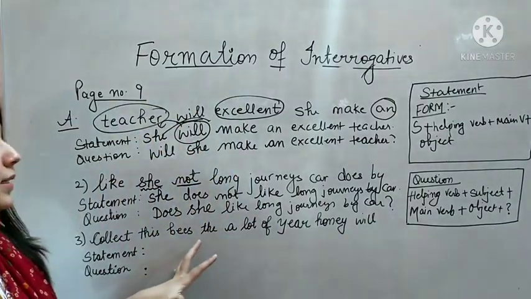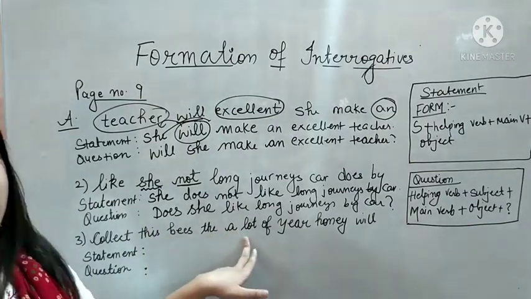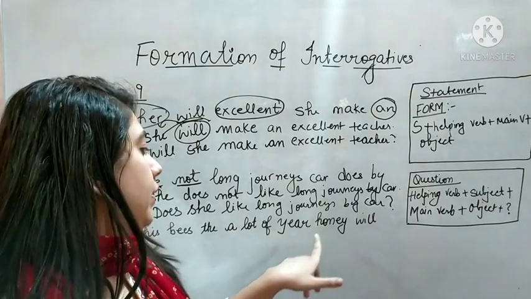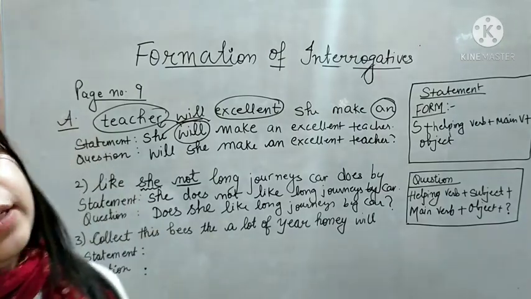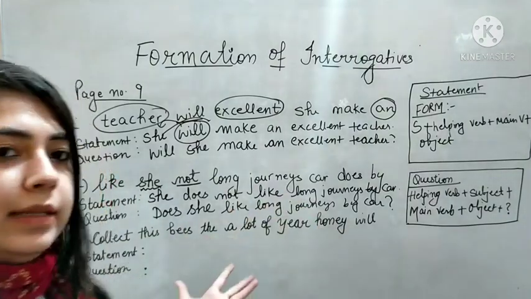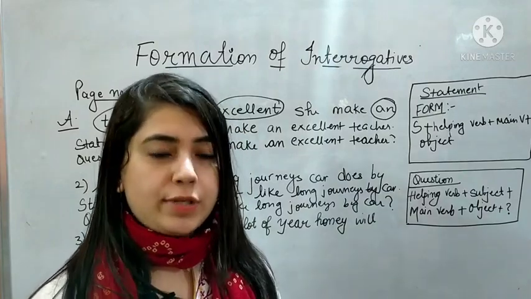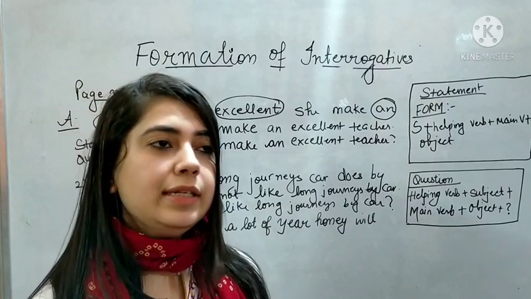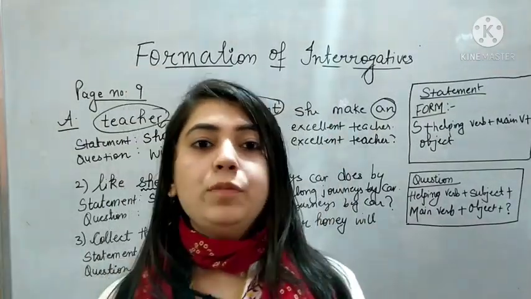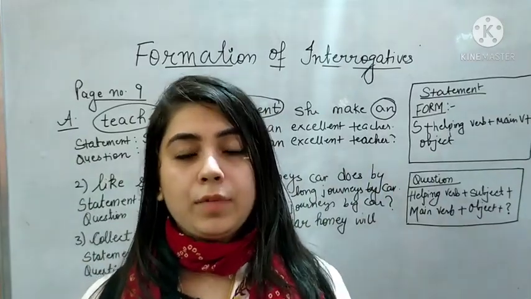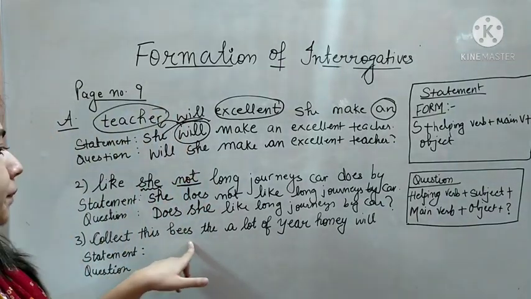Okay, next sentence: collect, this, bees, the, a lot of, year, honey, will. Now think about the subject and object. First of all, when you see a jumbled sentence like this, just be sure about your subject and object. These might be confusing for you. Sometimes you consider your subject as object or vice versa. So just focus on your subject and object.